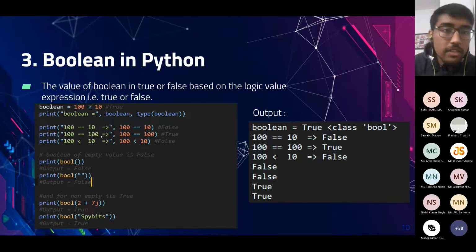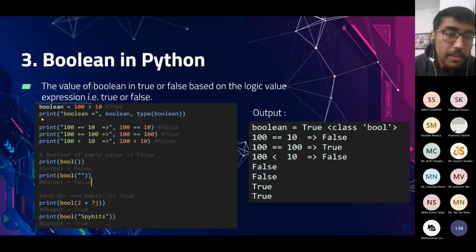Now coming to booleans in Python. The value of booleans is either true or false based on the logical value of the expression. If we assign a logical value to a variable in Python, it would be either true or false depending on the logical value. So as shown here, if we write 100 is greater than 10 and assign this value to a variable boolean, as we can see this is true. So the true value will be stored in boolean.